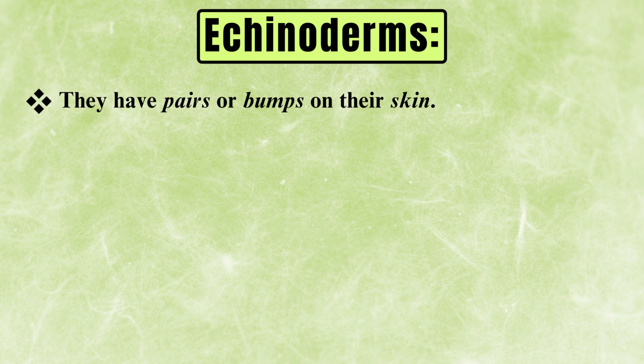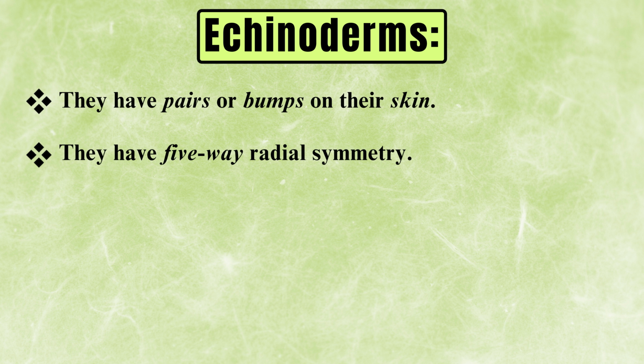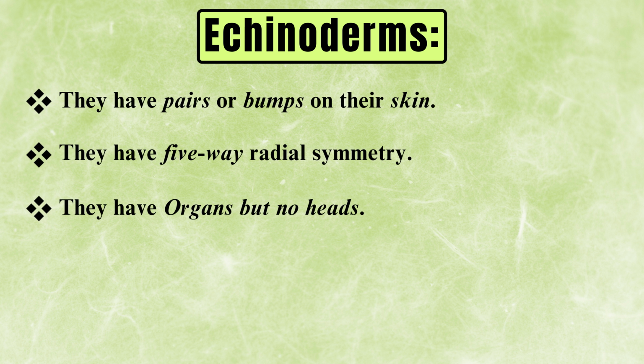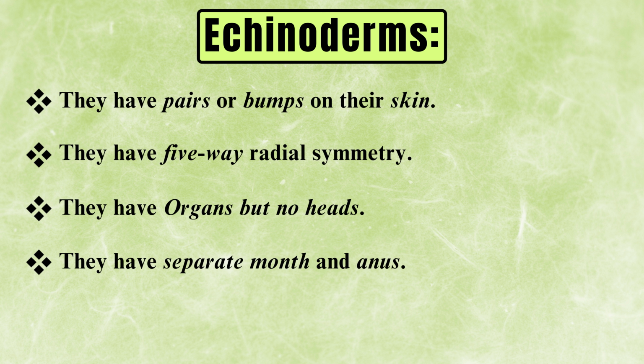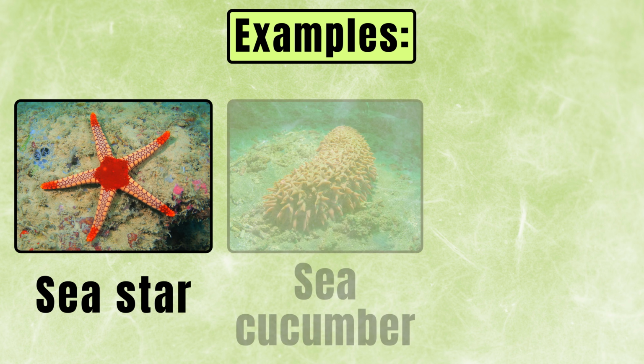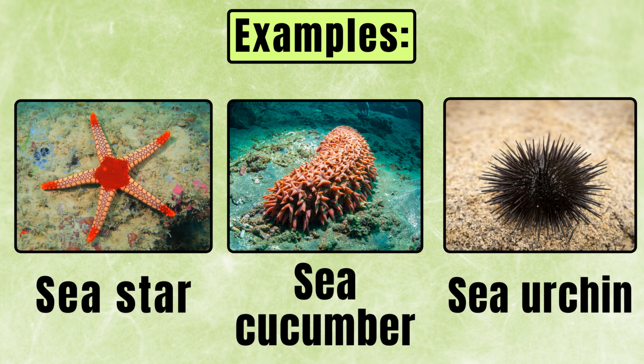Echinoderms, they have spines or bumps on their skin. They have five-way radial symmetry. They have organs but no heads. They have separate mouth and anus. They live in water. You can see the examples: sea star, sea cucumber and sea urchin.